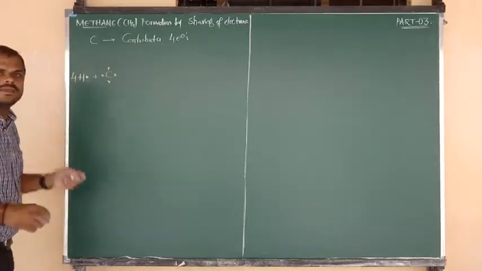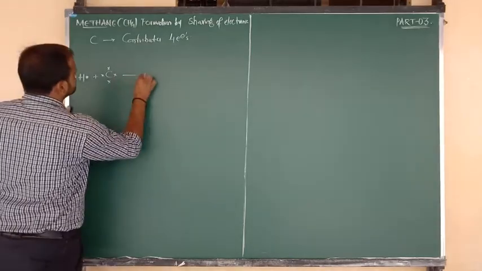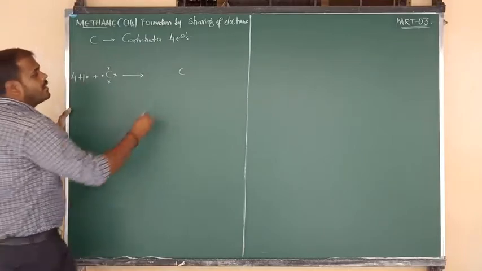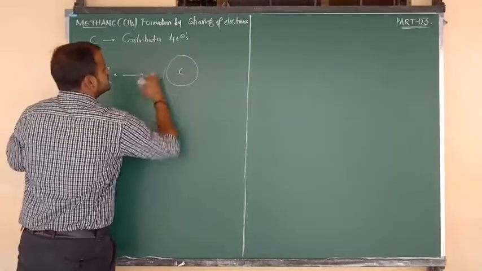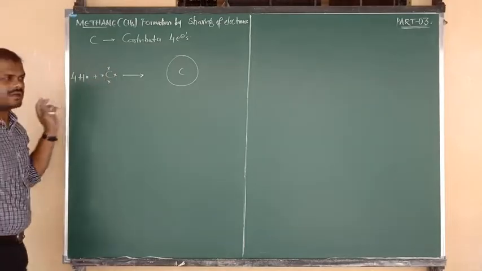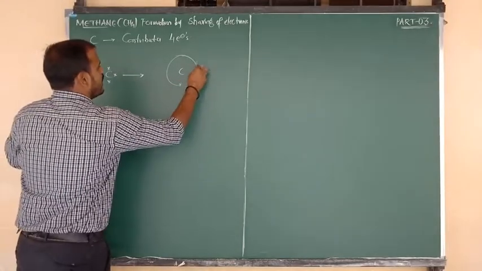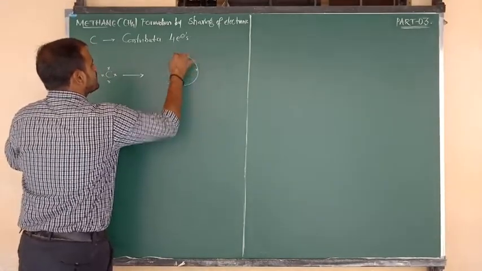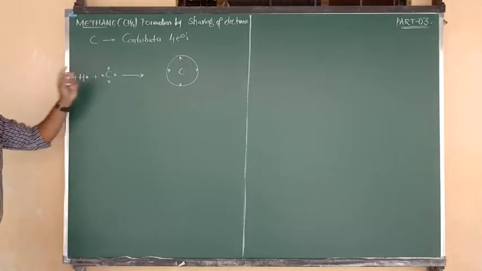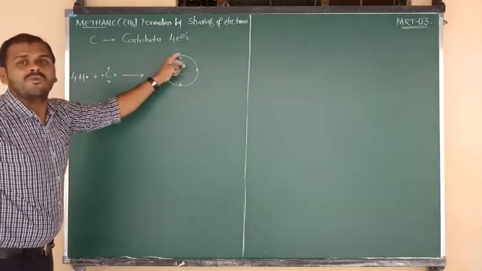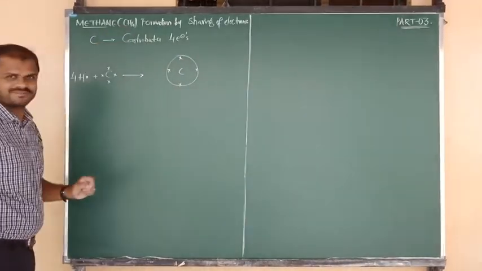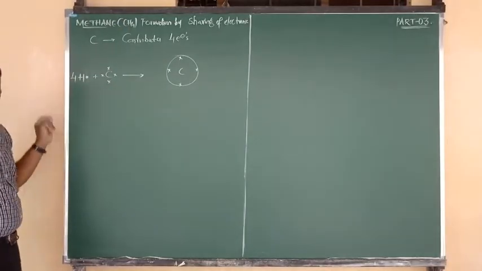Now upon sharing, the central atom is carbon. Around this carbon, one carbon can contribute 4 electrons: number 1, number 2, number 3, and number 4. One carbon can contribute its 4 valency electrons to the surrounding 4 hydrogen atoms. How many hydrogen atoms are there? 4 hydrogen atoms.